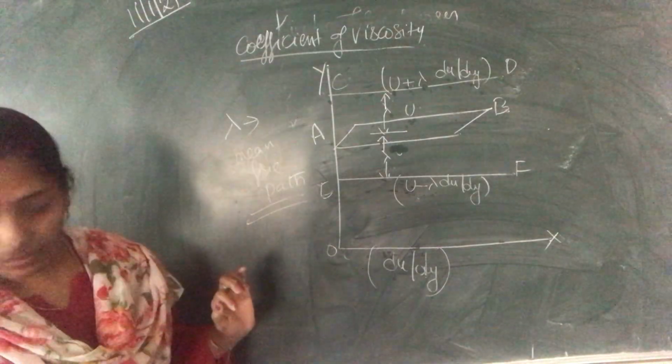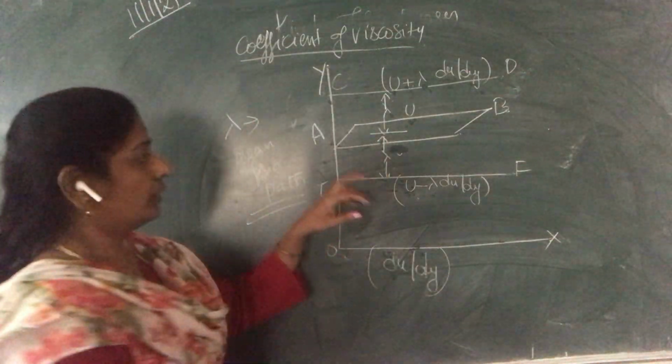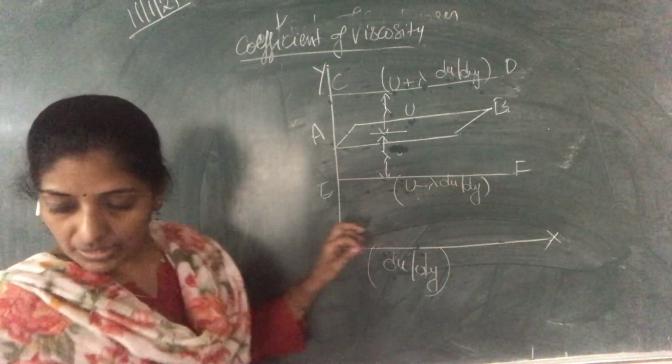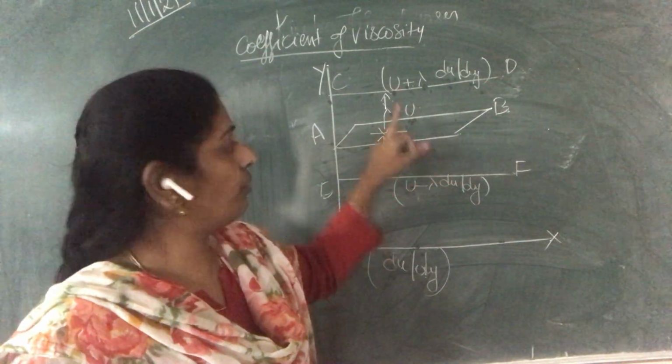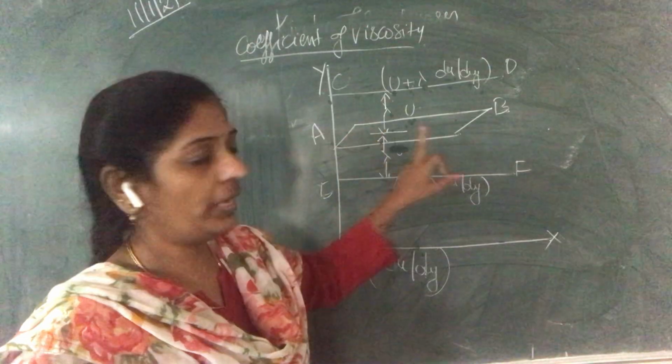Now some force acts from upward and downward on layer AB.